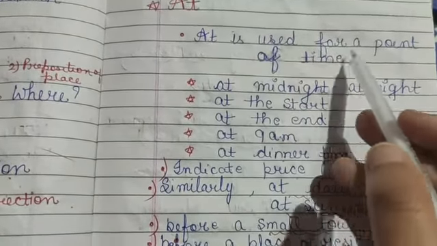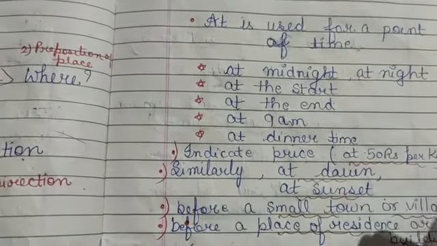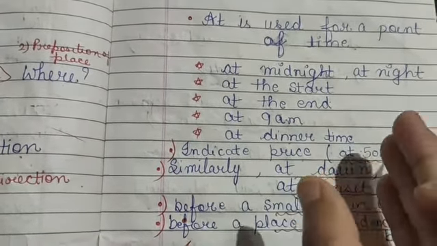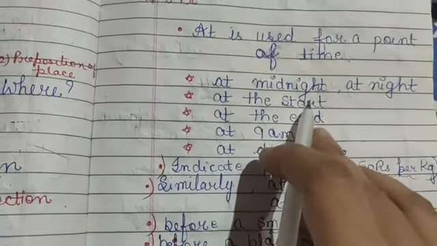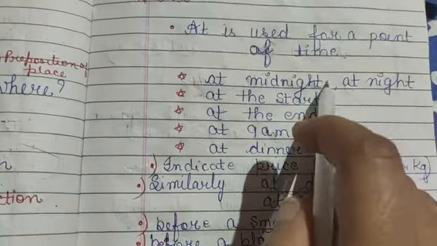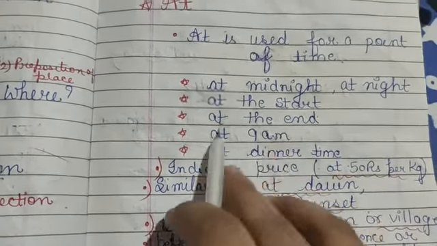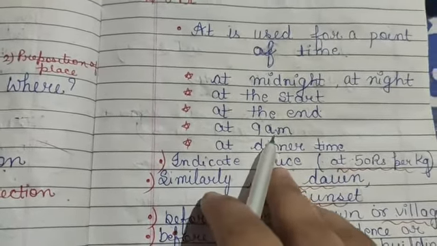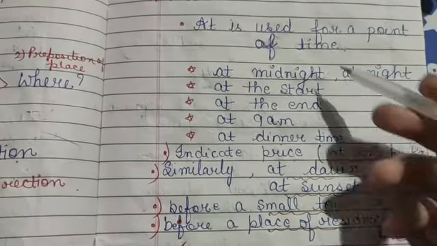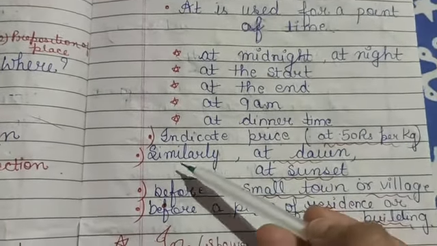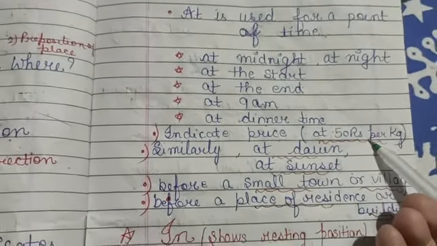At is used for a point of time. It means it is used for a specified point of time or to indicate a time. At midnight or at night, they are pointing a time. At the start or at the end, at 9 a.m., at dinner time. So we will use at with all these. At is also used to indicate prices also, like at 50 rupees per kg.